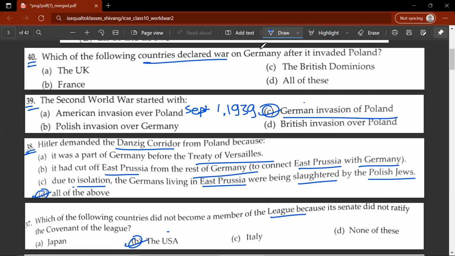Which of the following countries declared war on Germany after it invaded Poland? So this would be D, all of these. The British dominions, the UK and France declared war on Germany after it invaded Poland.